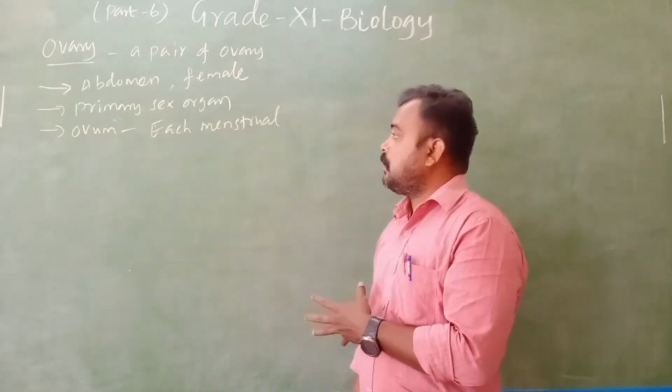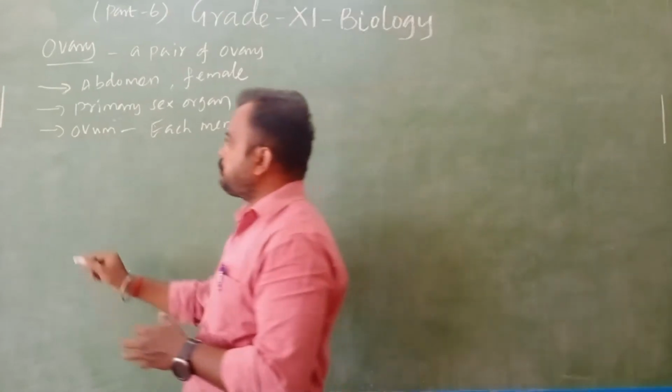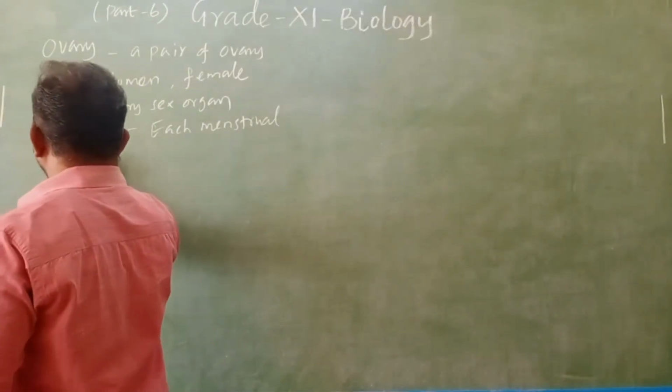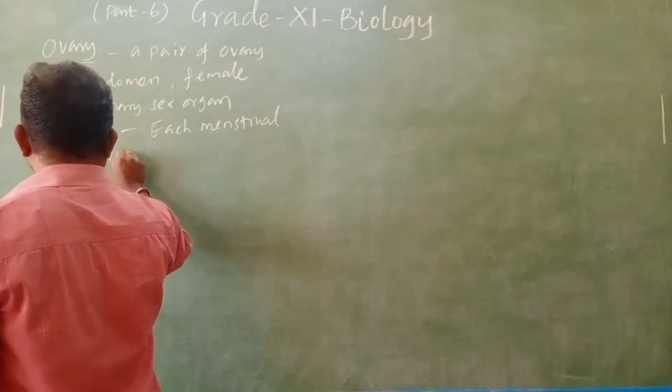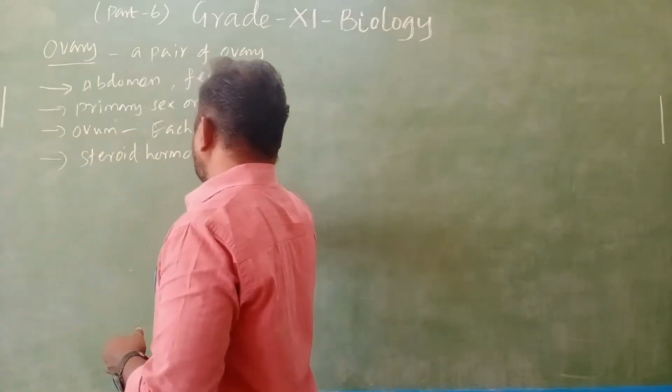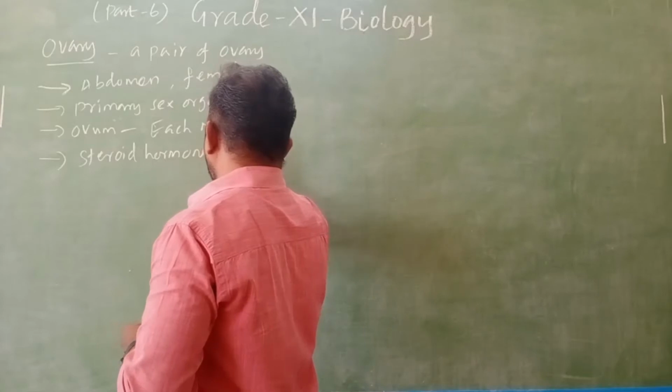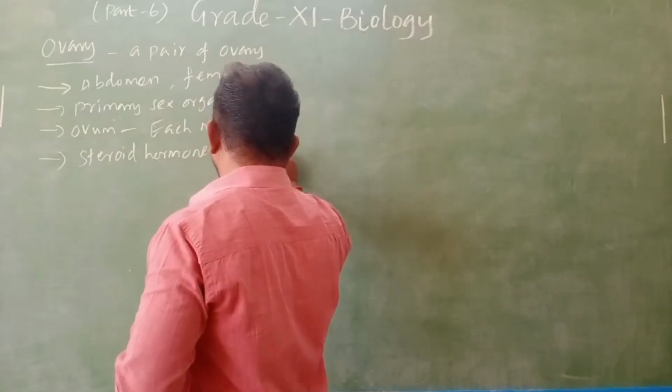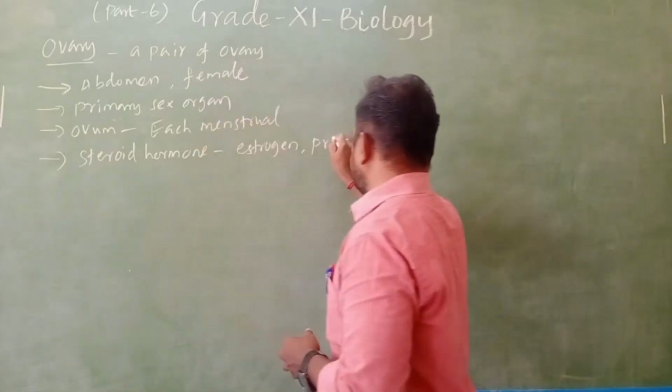Reproduction. Okay, then next, it produces steroid hormones. The steroid hormone names are estrogen and progesterone.